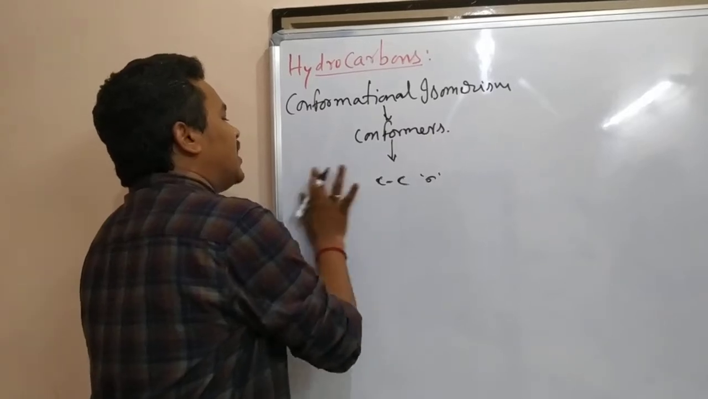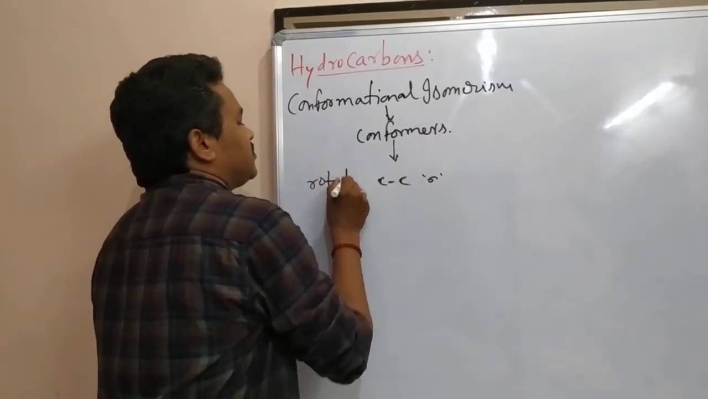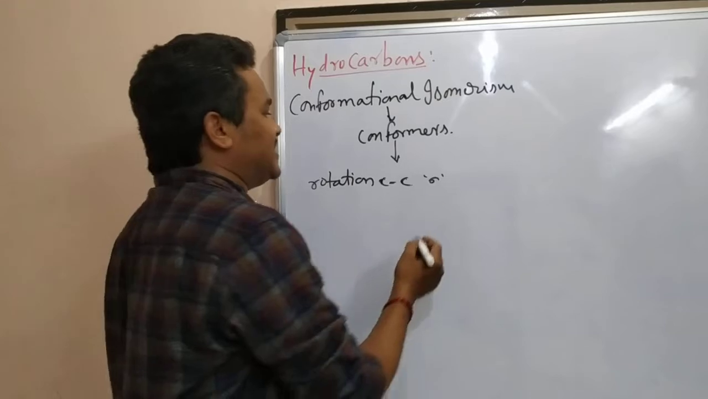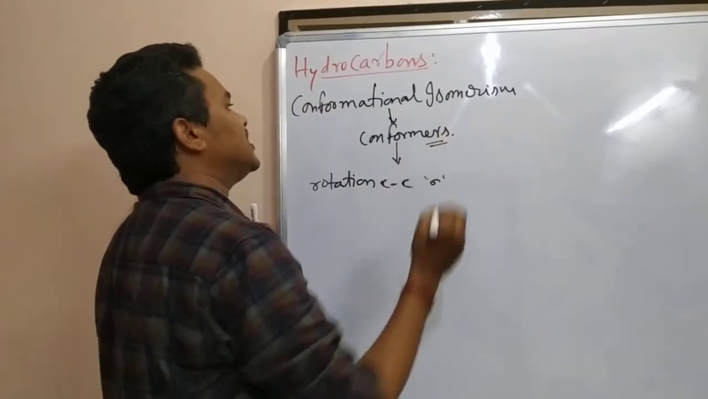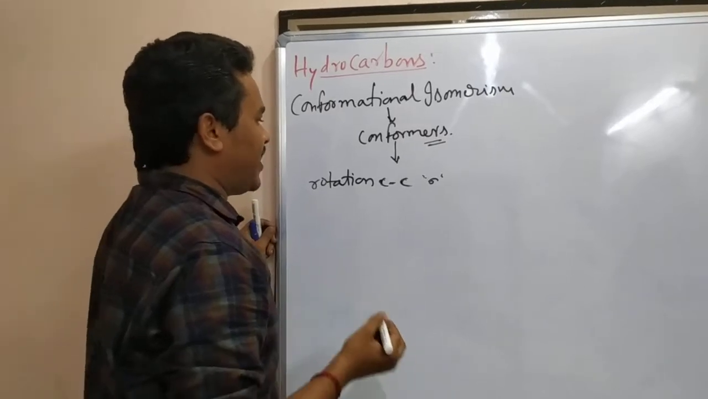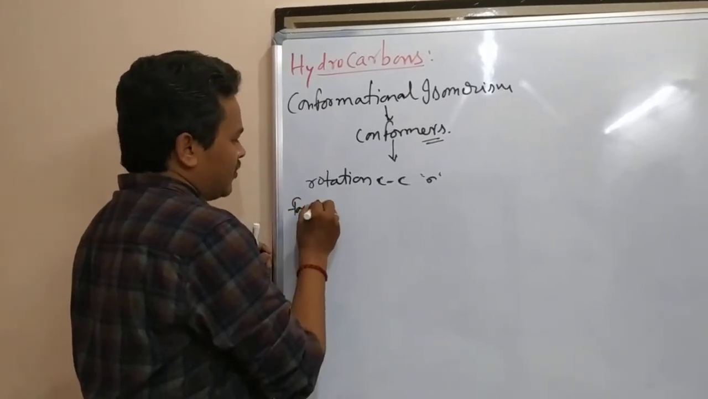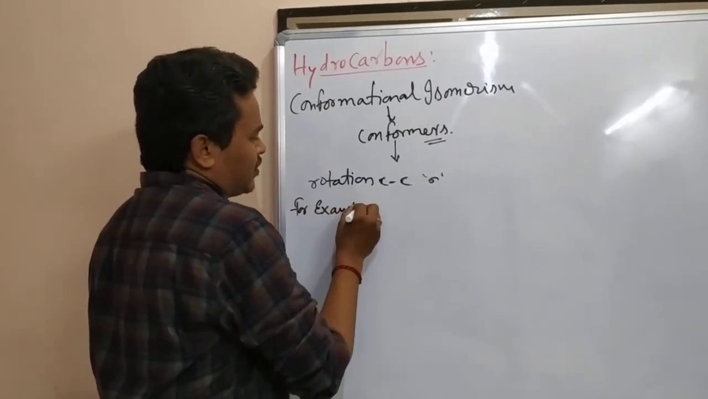These are formed by the rotation around the C-C sigma bond. These are all conformers. This isomerism is called conformational isomerism. For example, we are taking ethane.